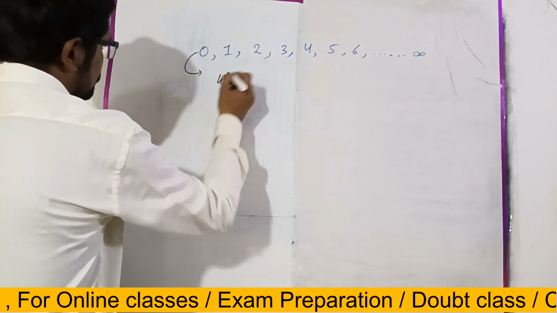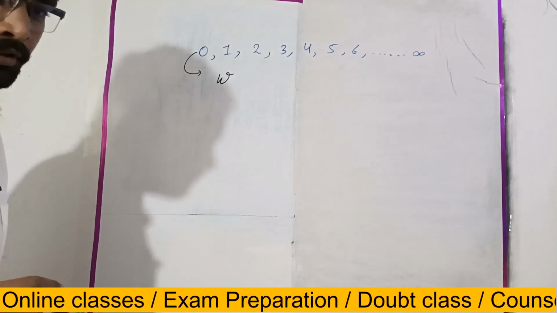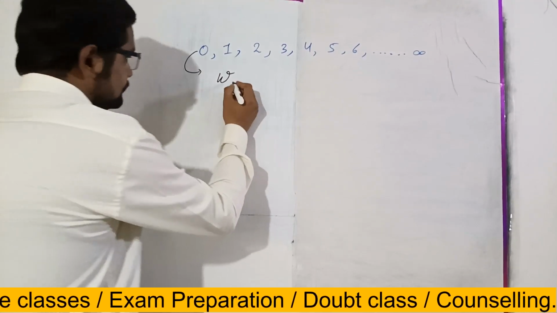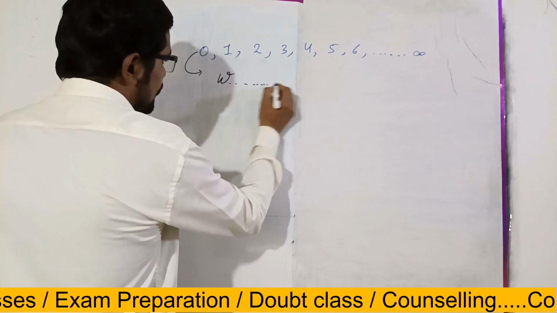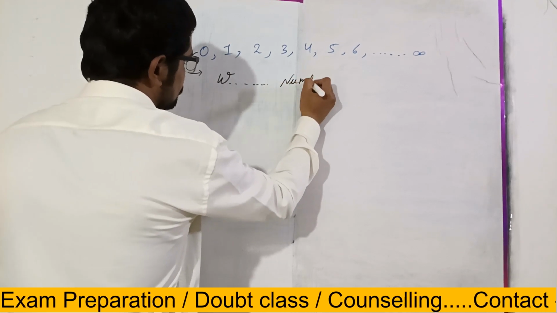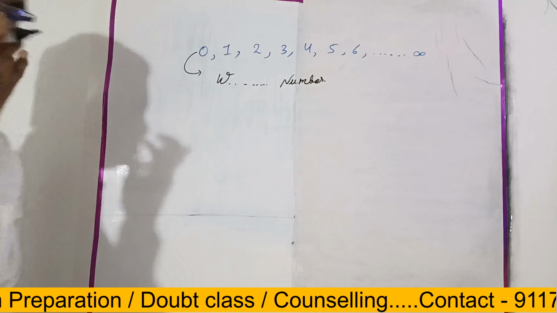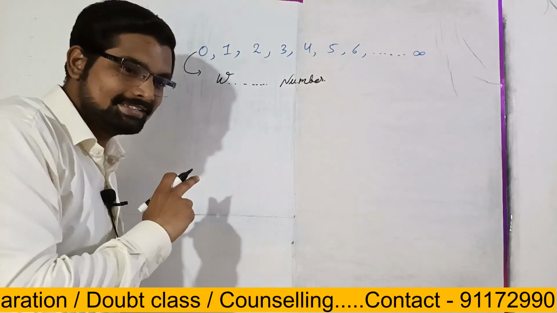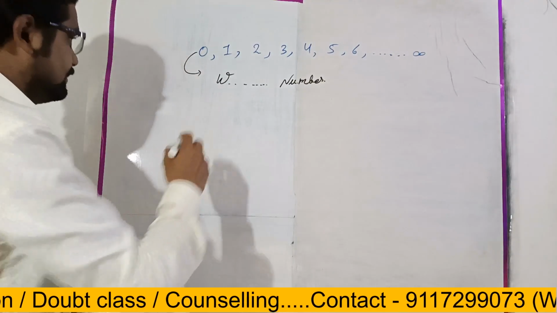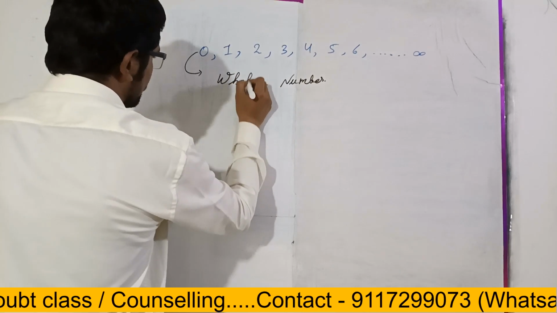It starts from W. Dash number. Which number? Yes, good. It is known as whole number, right?